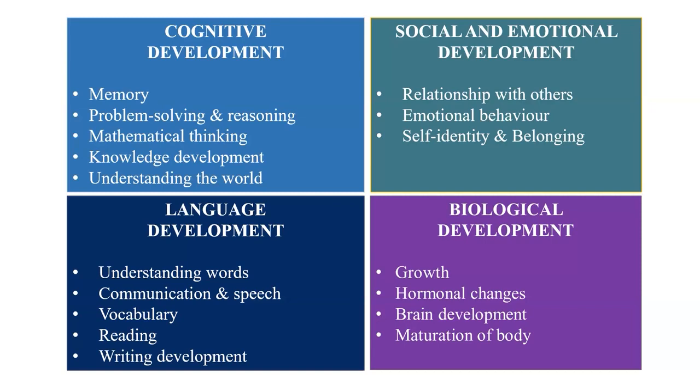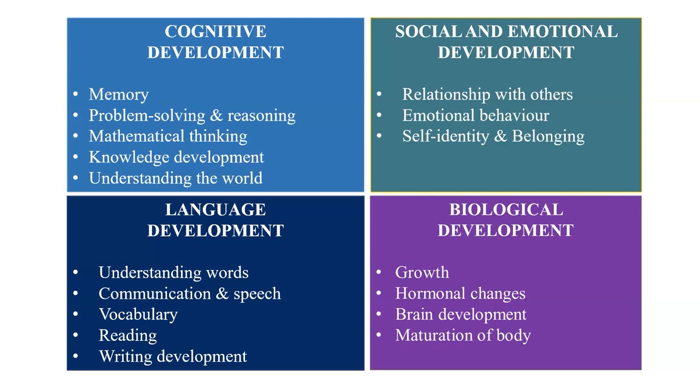Then we have socio-emotional development, which is referred to one's emotional and relationship, social skills, and ability to interact with others. This is where individuals learn to form attachments, develop empathy, and navigate social situations. Then we have language development, which is referred to the understanding of words, communication with others, and speech, reading, and writing development.